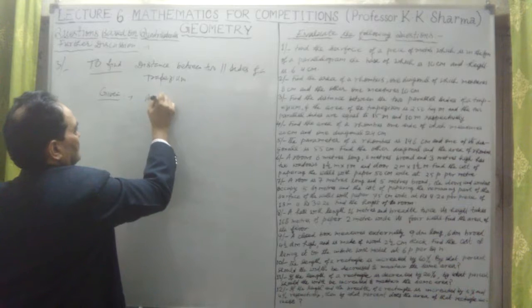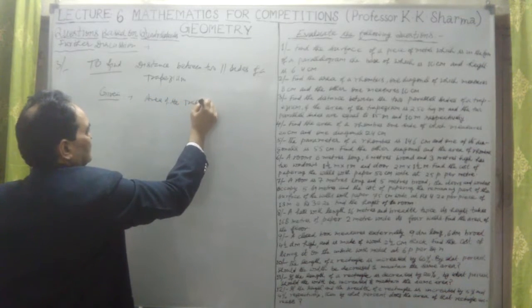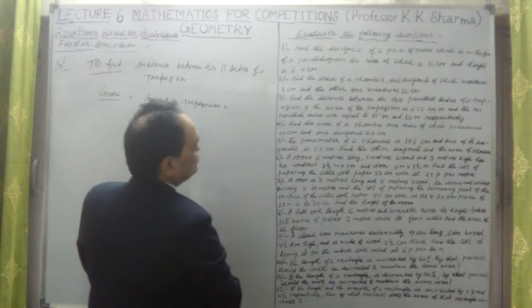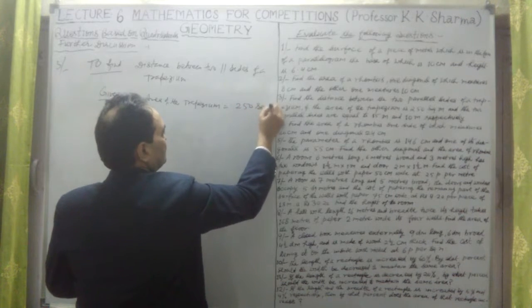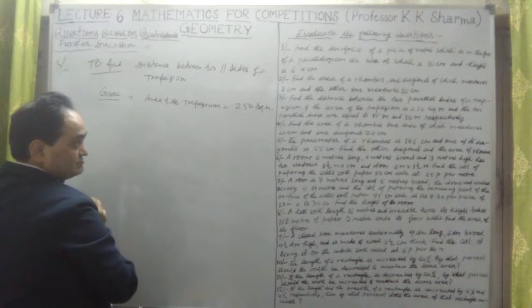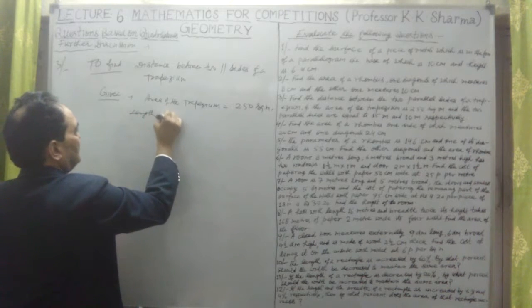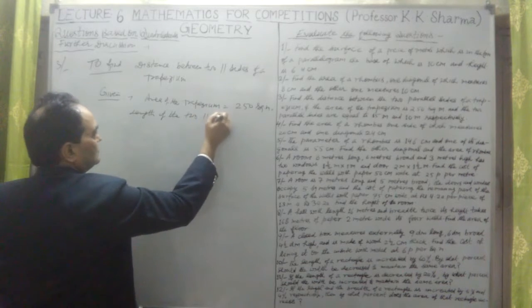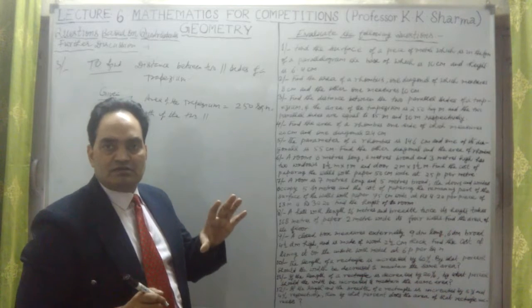What is given to us? The area of the trapezium is given, 250 square meter. And the lengths of the two parallel sides are given, because in a trapezium one pair of sides is parallel but not equal.